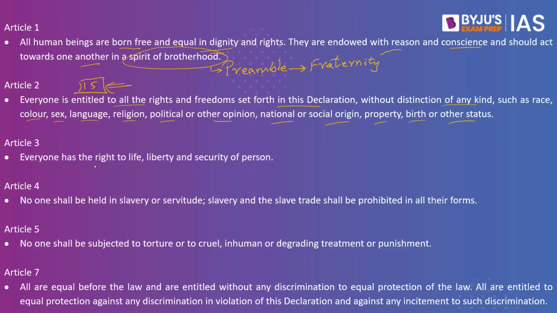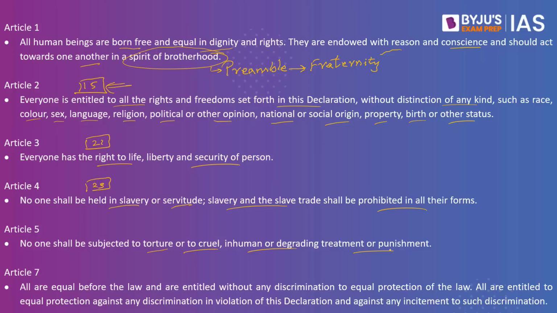Article 3 speaks about everyone has the right to life, liberty and security of the person. This is under Article 21 of the Indian Constitution. Article 4 reads, no one shall be held in slavery or servitude. Slavery and slave trade shall be prohibited in all their forms, and this can be linked indirectly to Article 23 of the Indian Constitution. Article 5 reads, no one shall be subjected to torture or to cruel, inhuman or degrading treatment or punishment. This is what we speak about the human rights in our country. This is where we have the National Human Rights Commission stepping into the picture as well. So these are present in some of the statutory provisions of the country.